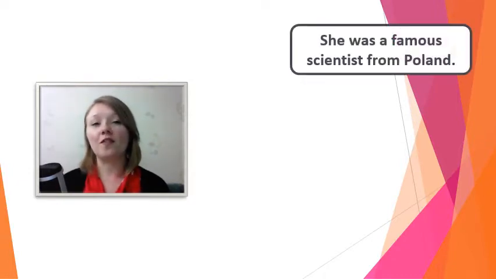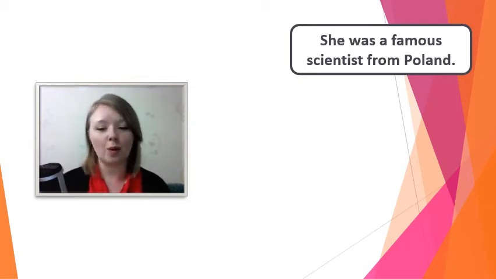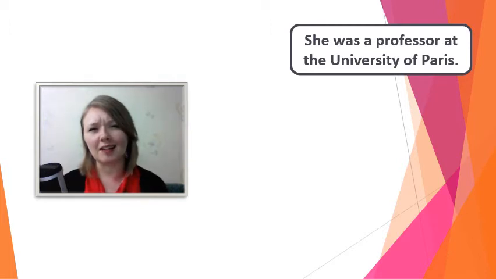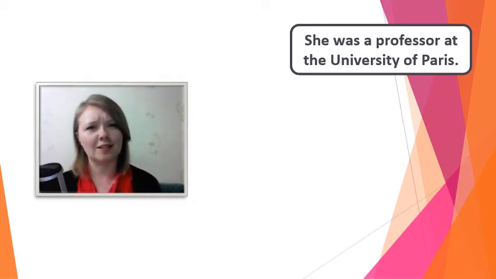She was a famous scientist from Poland. Okay, famous scientist from Poland. She was a professor at the University of Paris. Oh, maybe a little hard. Do you know any famous scientists from Poland that also lived in France?